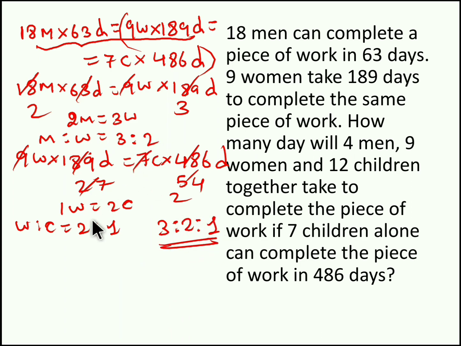If you have some other values, you have to use the format A:B, B:C. Here you have the same values, right? So if you have the same values, you need not worry, just club it. 3:2:1 is the ratio of men, women and children.